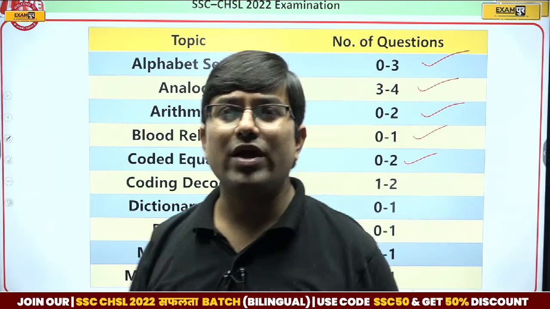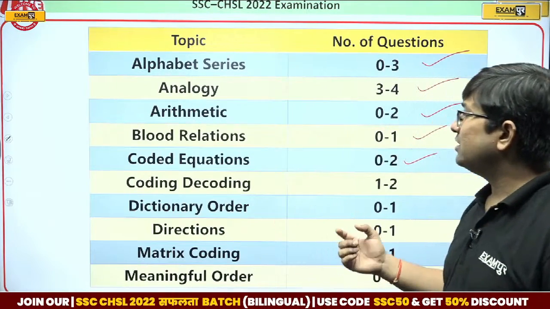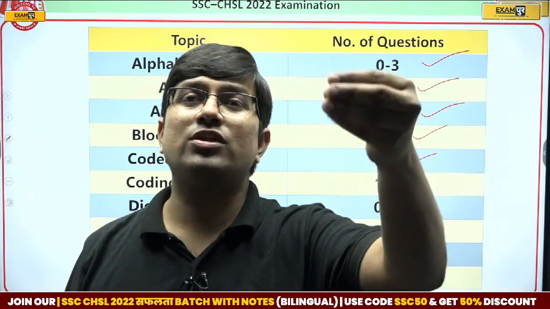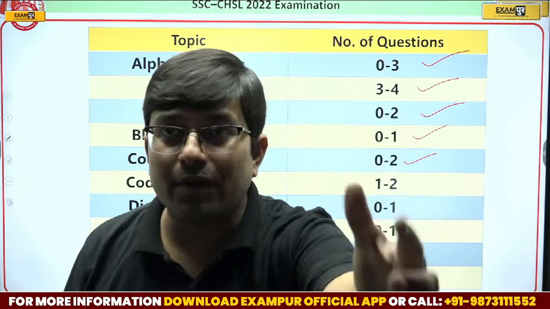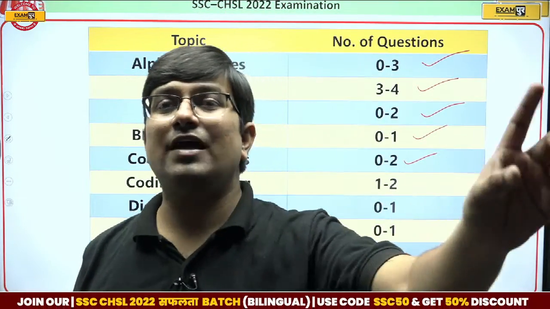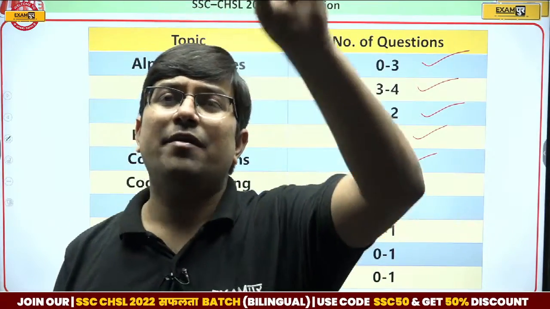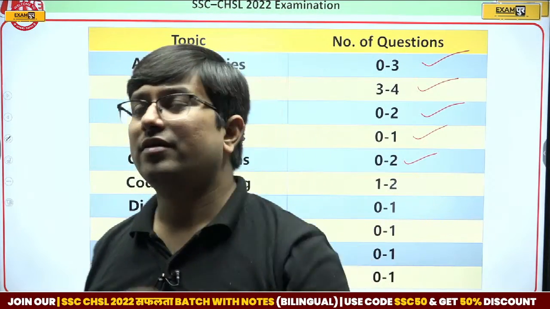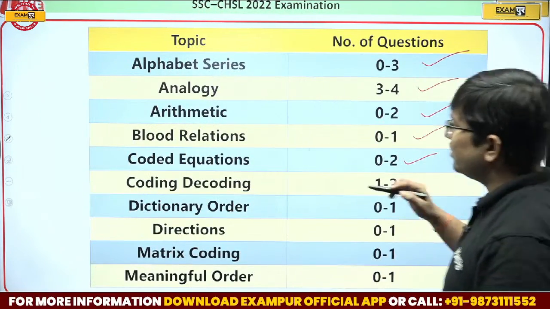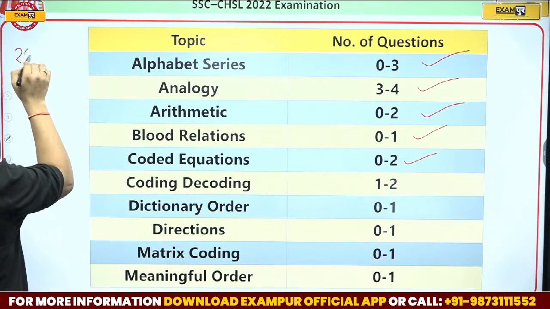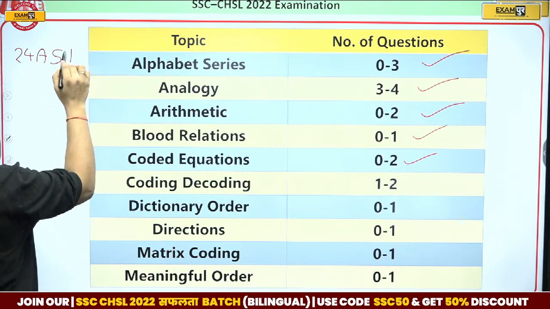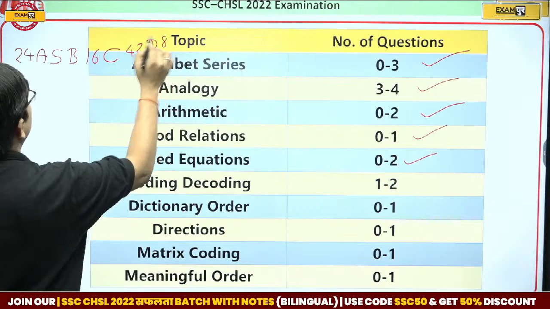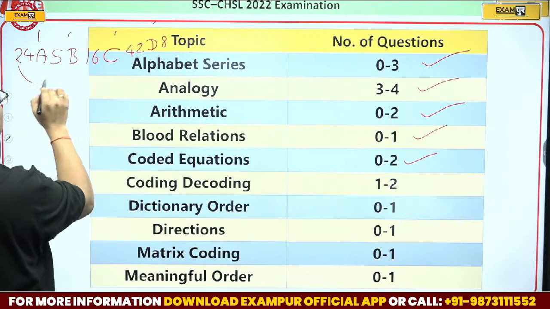Then, my dear students, coded equations. What do we mean by coded equations? The coded equation means equations like if A is denoting plus, B is denoting minus, C is denoting multiply, D is denoting divide, and then find the value of 24 A 5, B 16, C 42, D 8, and so on.